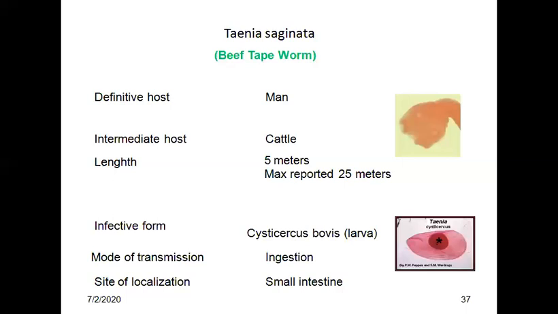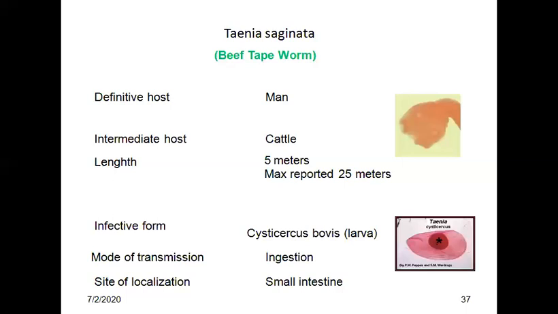So the adult forms of Taenia saginata and solium reside in the small intestine, jejunum, and ileum of humans, whereas the larva of Taenia solium, Cysticercus cellulosae, resides and forms cystic lesions in muscle, brain, and eyes. Morphologically, they also exist in three forms: adult, egg, and larva. The adult consists of head, scolex, neck, and strobila, all similar to the others. We have just seen eggs following fertilization, released from the uterus of the gravid proglottids.